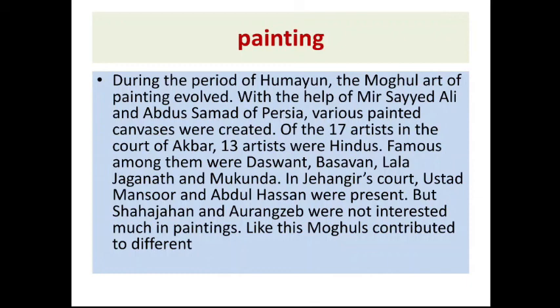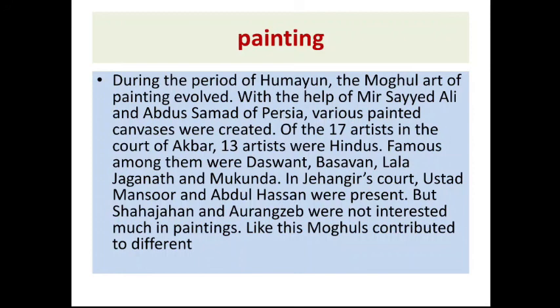Famous among them were Daswanth, Basawan, Lal, Jagannath, and Mukunda. In Jahangir's court, Ustad Mansur and Abul Hasan were present. But Shah Jahan and Aurangzeb were not much interested in paintings.